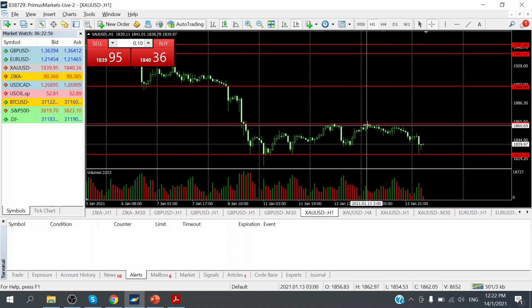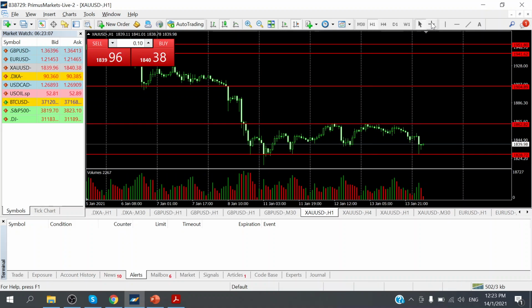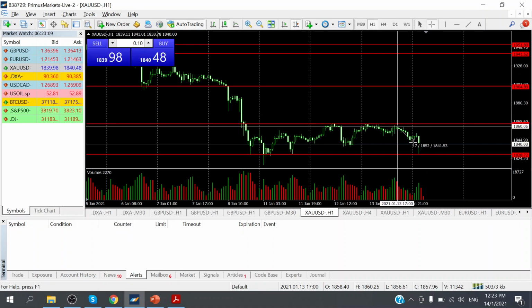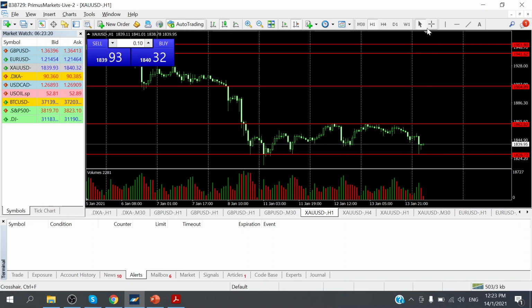Okay, so moving on to gold prices. Gold prices yesterday touched resistance levels of 1,862, came down to about 1,848, and then came back up again to test 1,861 levels before finally pushing down to a low of 1,841 in the early morning of Thursday. This is at 5 a.m. local Malaysia time this morning.